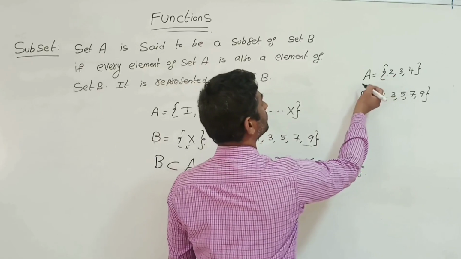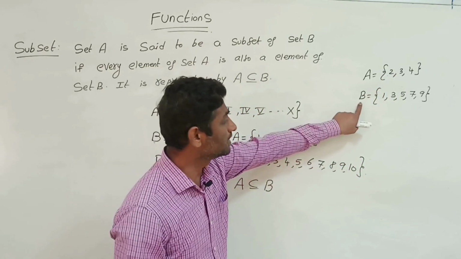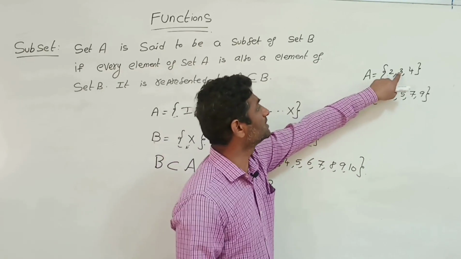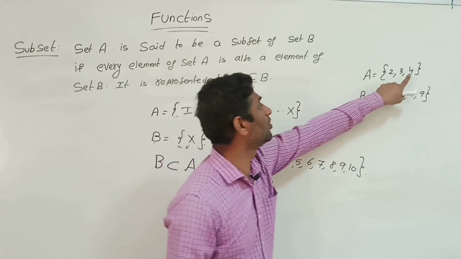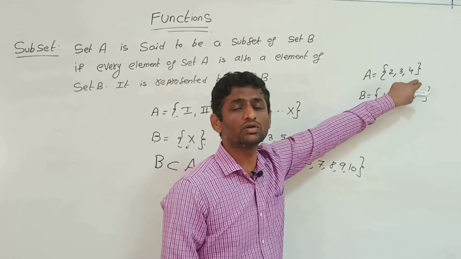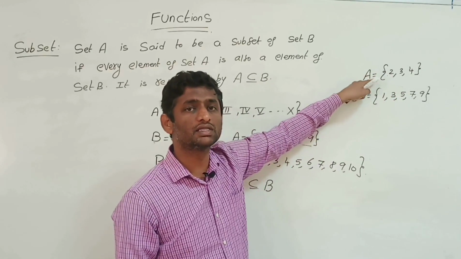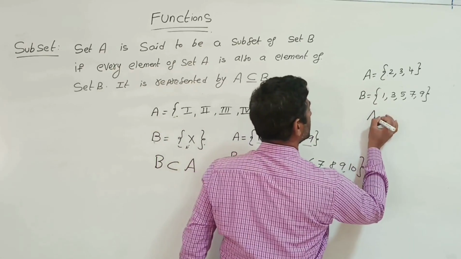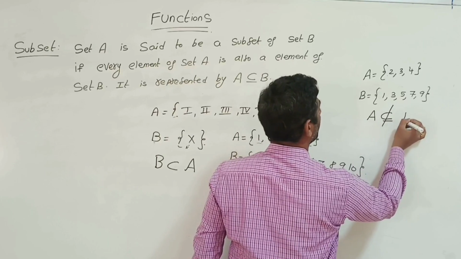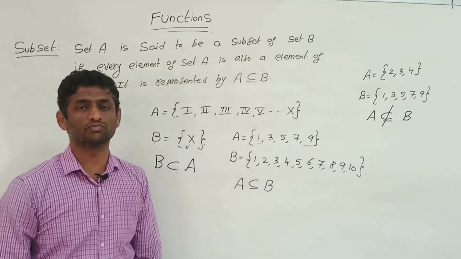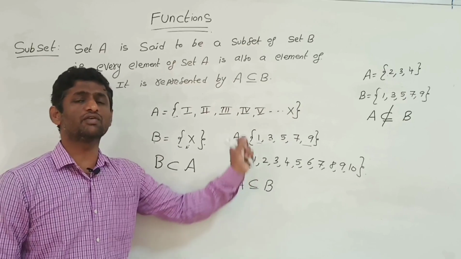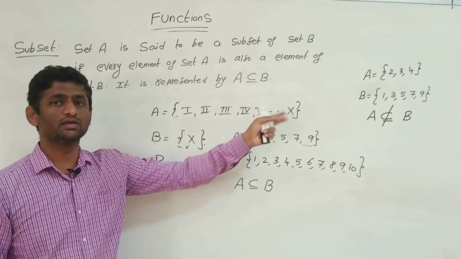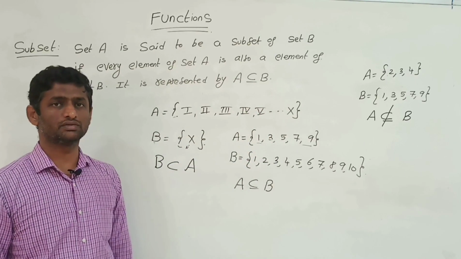Now 2 is a member of set A, but in B, 2 is not there. 3 is a member of set A, and 3 is also a member of B. 4 is also not there. Means 2 and 4 elements are in set A, but those elements are not present in set B. Means we can say that A is not a subset of B, because if any one member of set A is not a member of set B, then we can say A is not a subset of B.